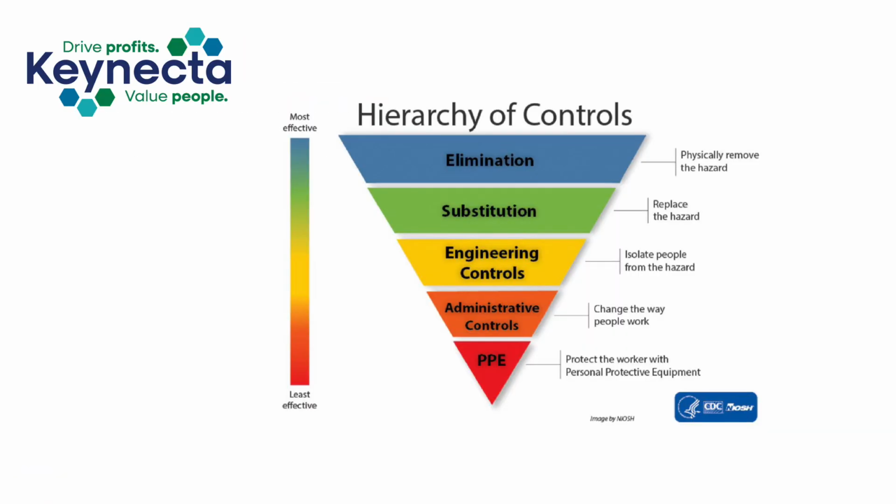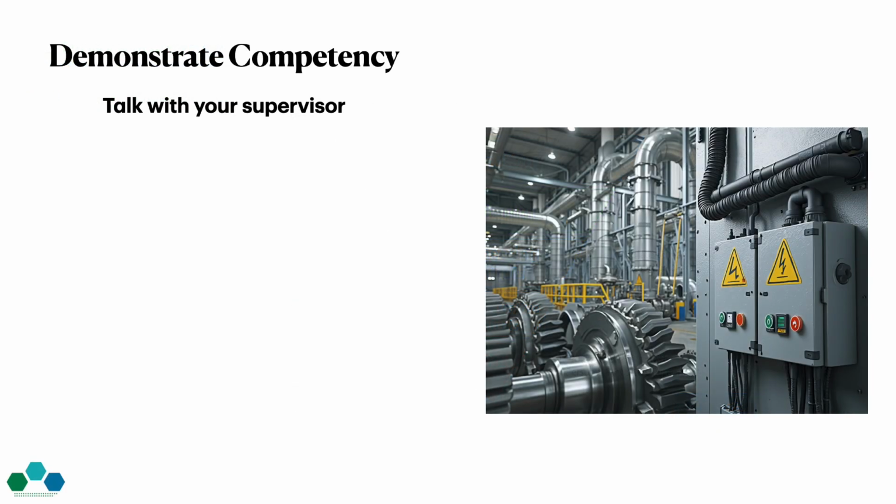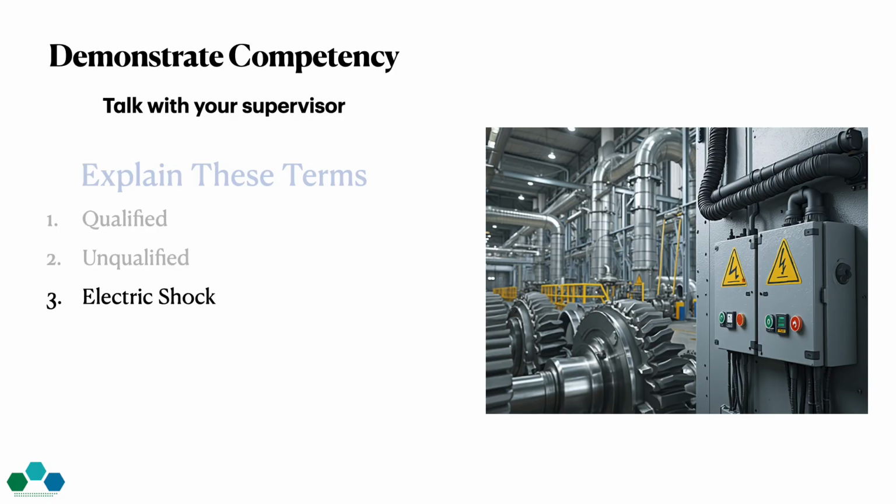Follow the hierarchy of controls: elimination, substitution, and engineering controls. You must talk with your supervisor after this training. You will need to explain these terms. Who is qualified? Who is unqualified? What is electrical shock and where does it come from? What is arc flash and what causes it? What is arc blast? Then explain safe work boundaries while working around electrical equipment.